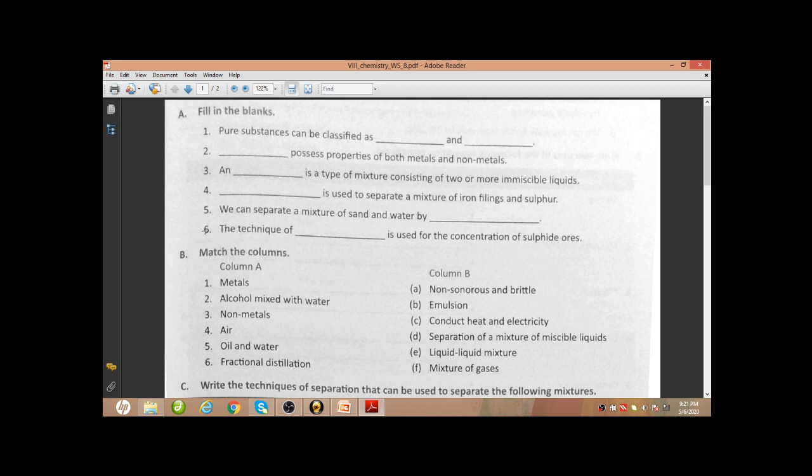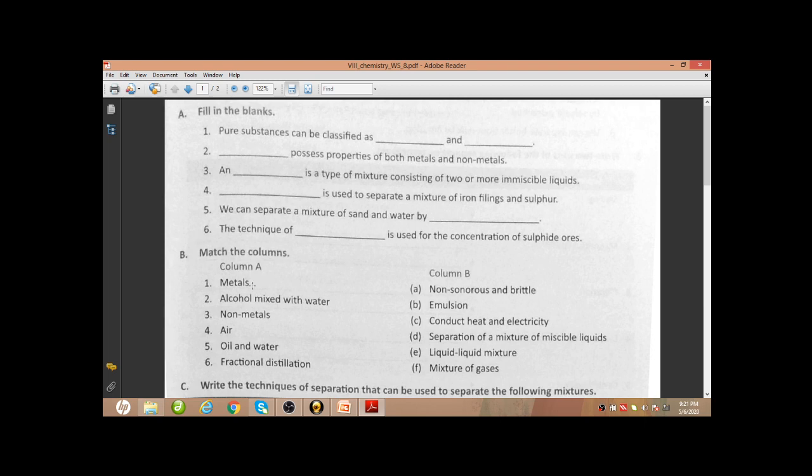So no need to do this. This is froth flotation and all. Actually we will be following the curriculum only, so these things you will be getting in the higher classes.